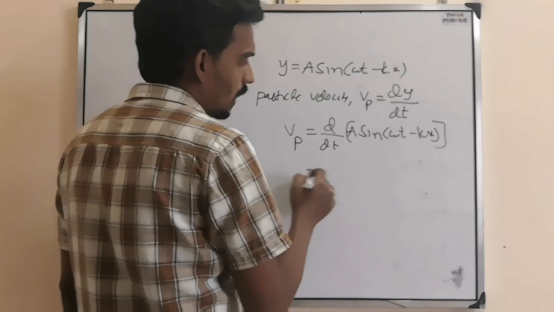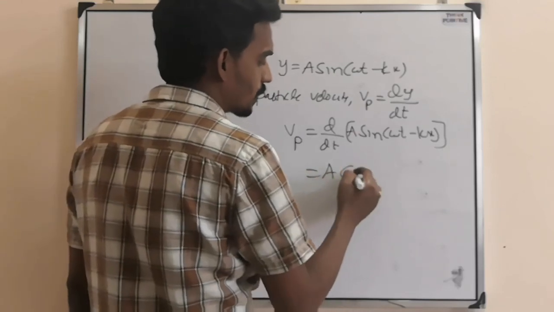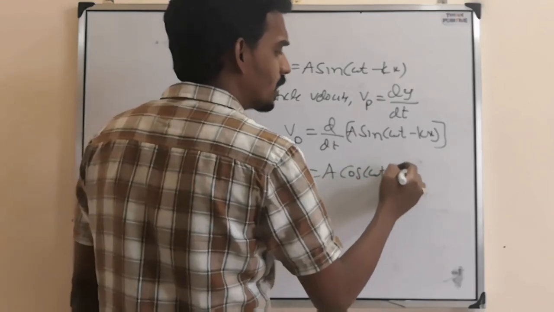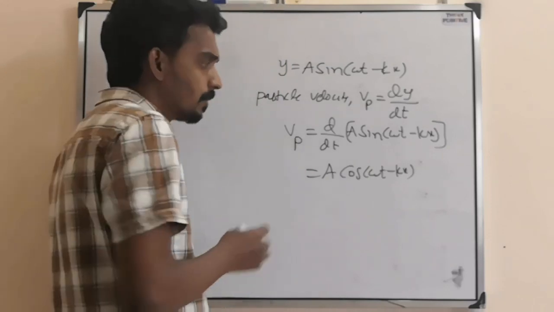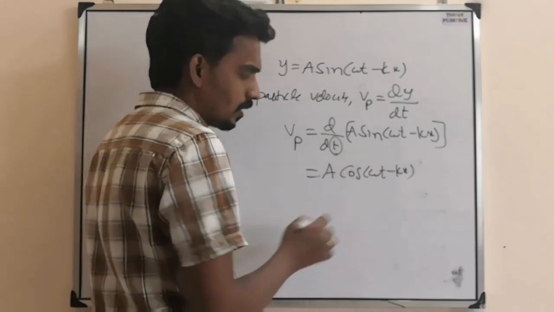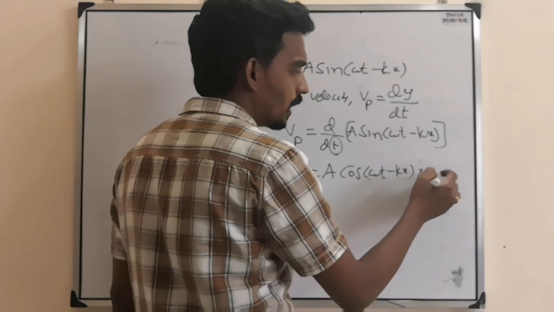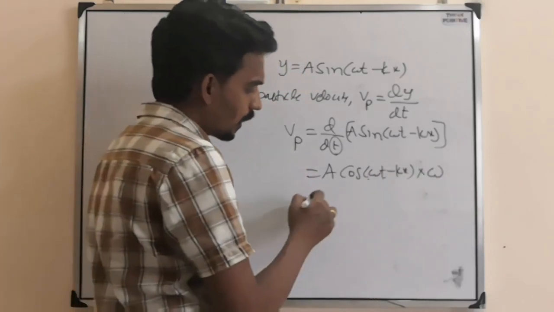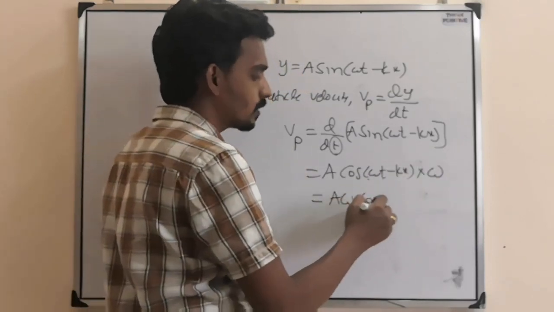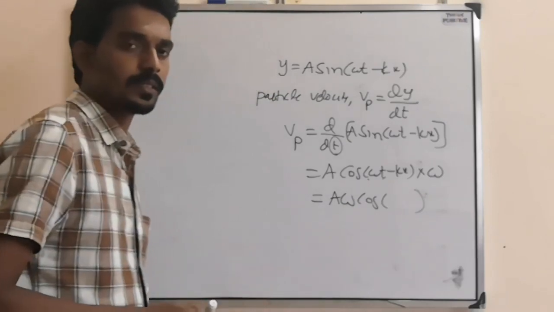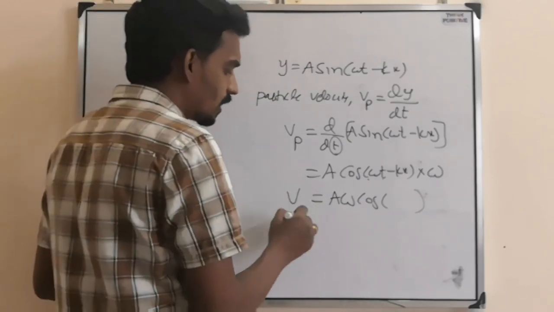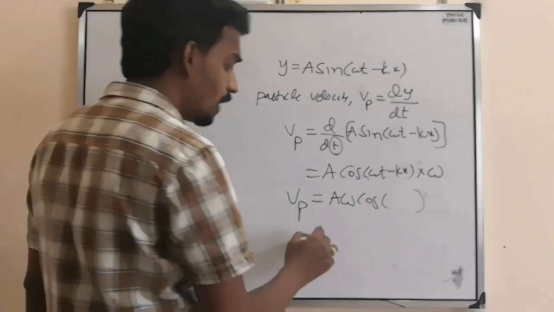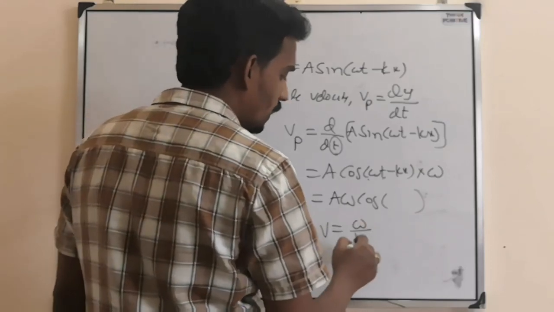Here a is constant, and differentiation of sin is cos, same as in SHM which we have done. But here we differentiate with respect to t, so the t coefficient, omega, comes out. So it becomes a omega cos(omega t minus kx). This is the particle velocity. What is the wave velocity? Omega by k.